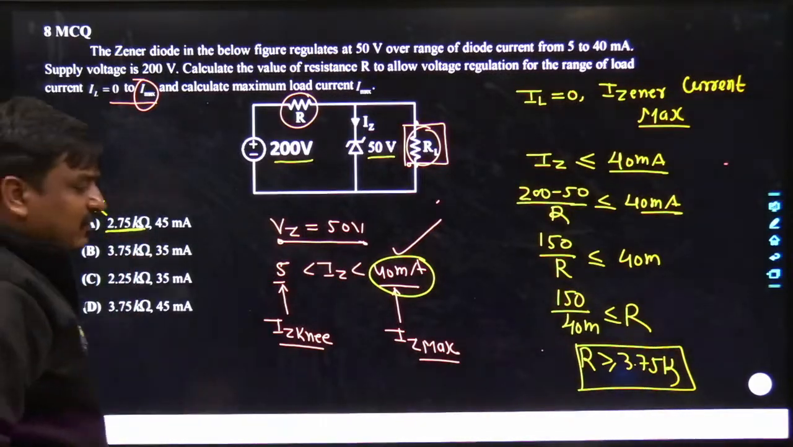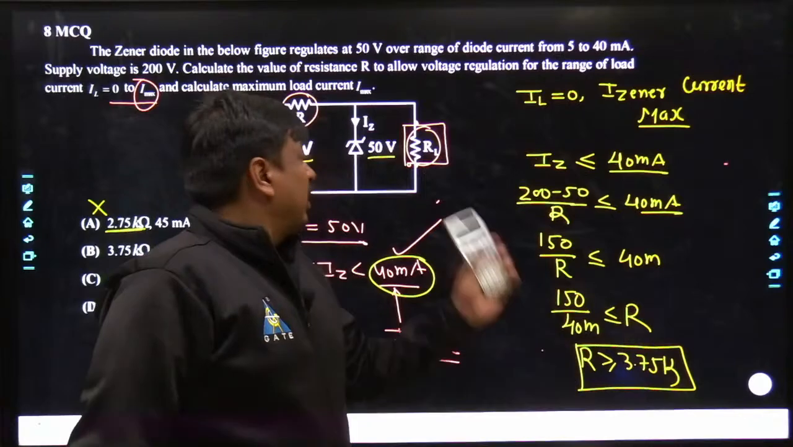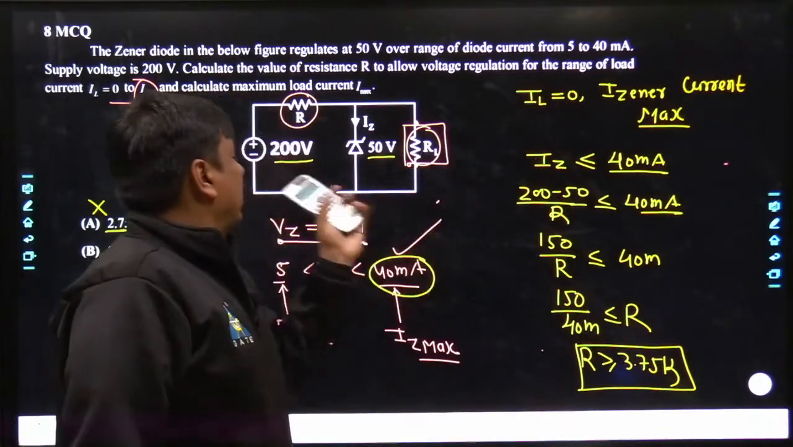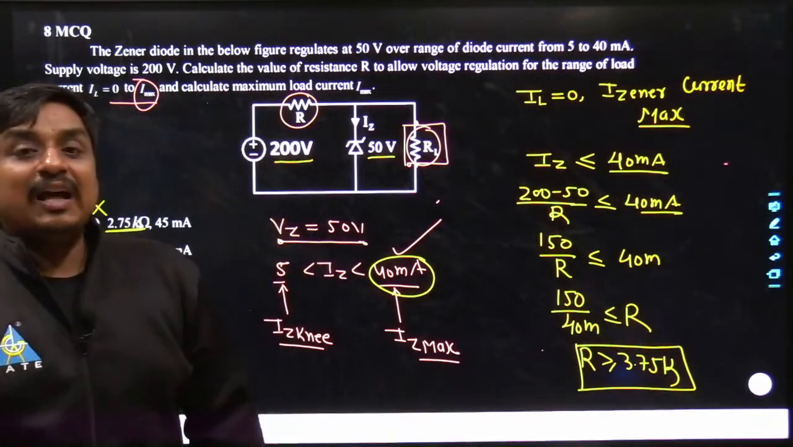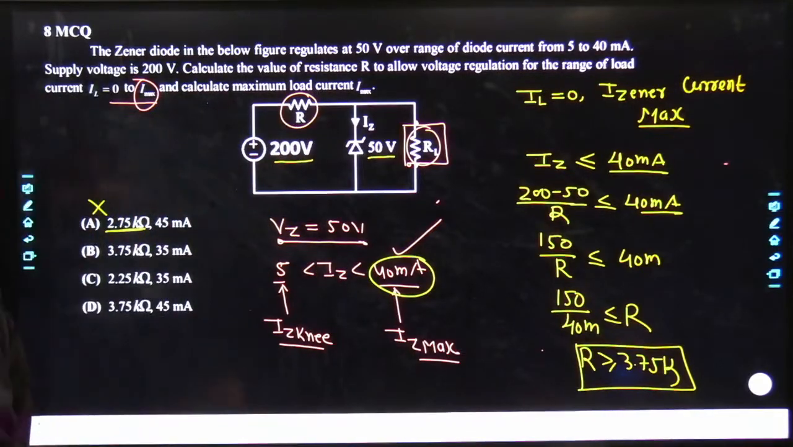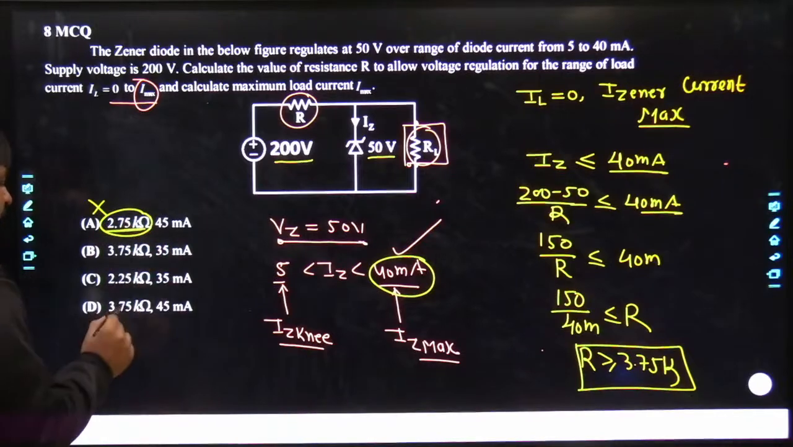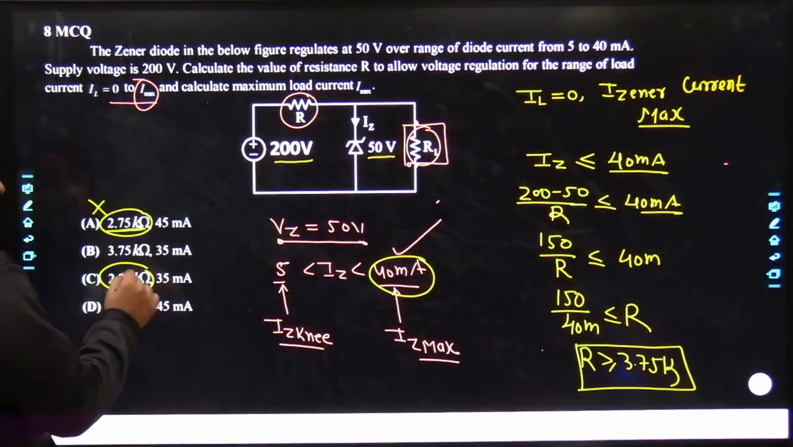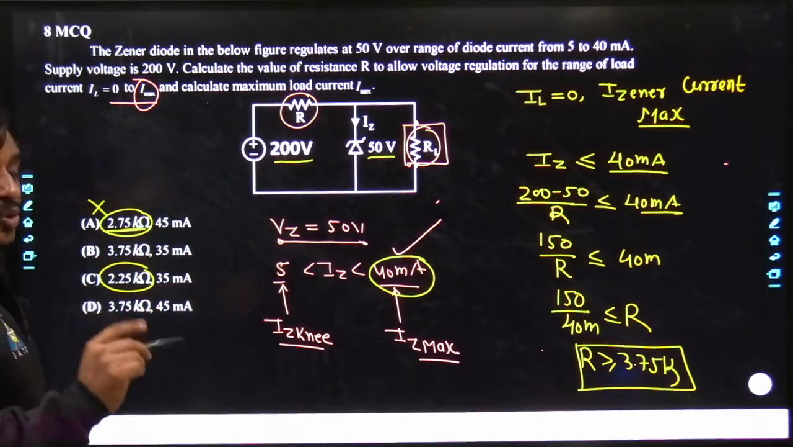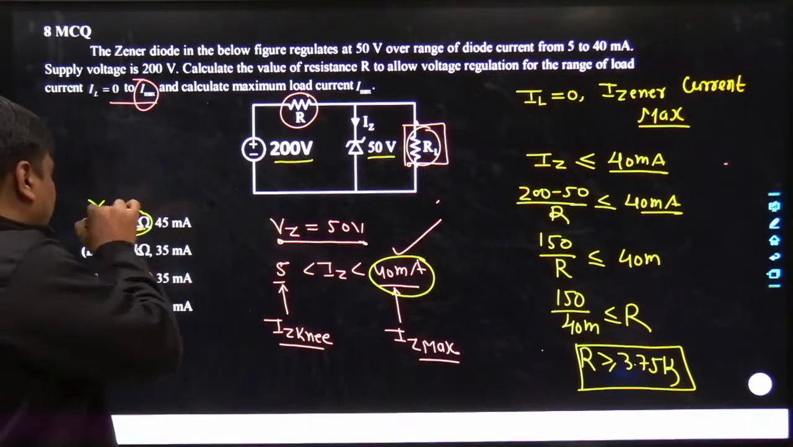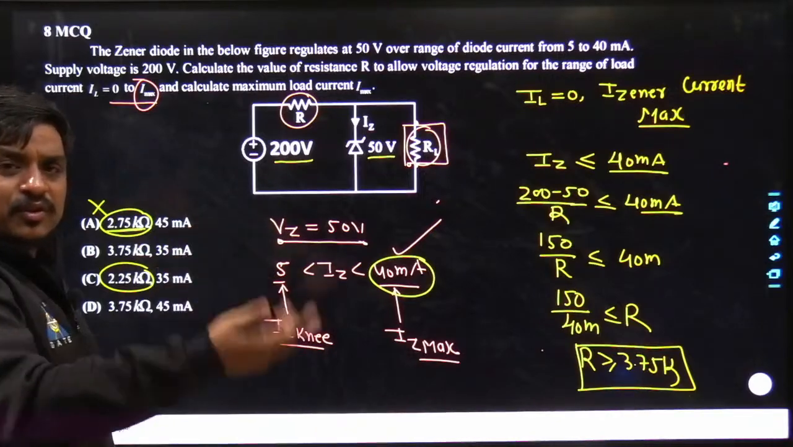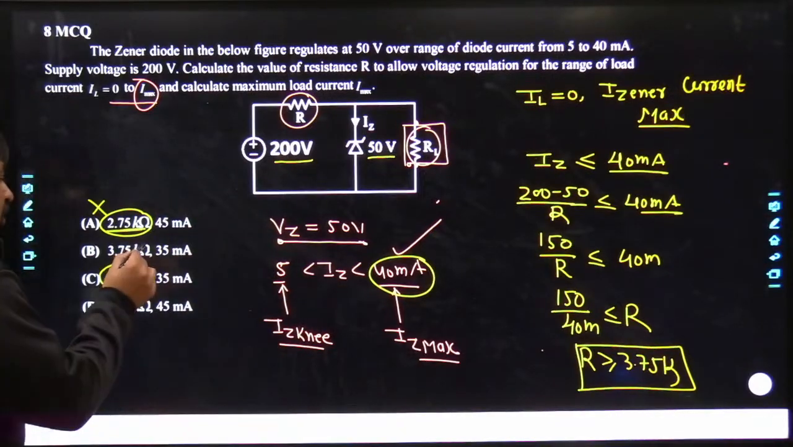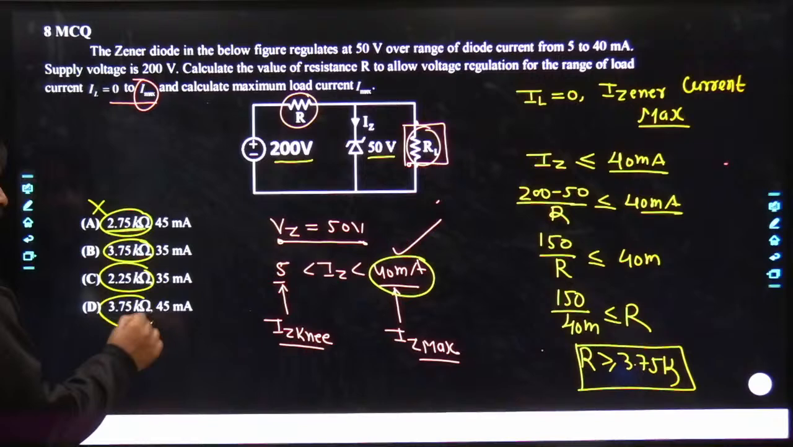If you select the value of R lesser than 3.75, then when the load becomes open circuited, the current across the Zener diode would cross 40 milliampere. Definitely the diode would get damaged. So 2.75 should not be selected, 2.25 should not be selected. Practically you will have the value of R greater than 3.75, maybe somewhere 4, maybe somewhere 4.2. But anyways, the calculation has been done over the verge.